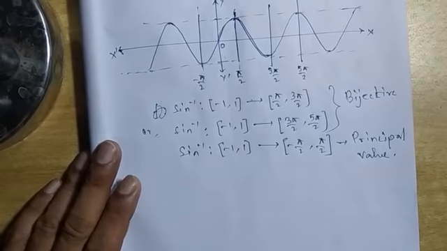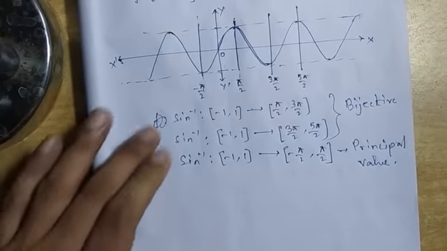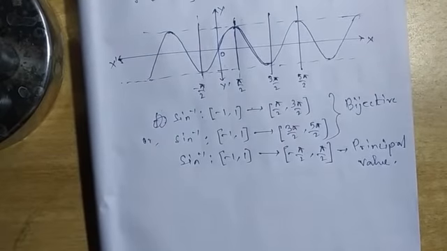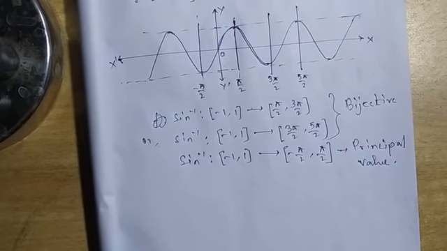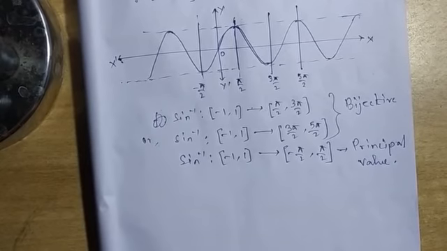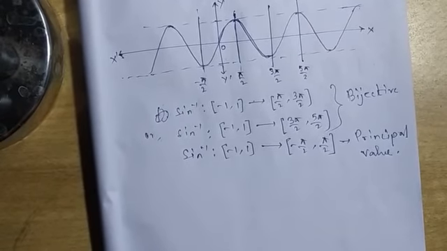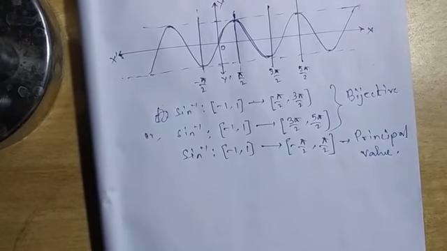This sine inverse function will give us the principal values, and all the other sine inverses will give us the general value. So this is the difference between general and principal value, that for sine the interval minus pi by 2 to pi by 2 will give the principal value.